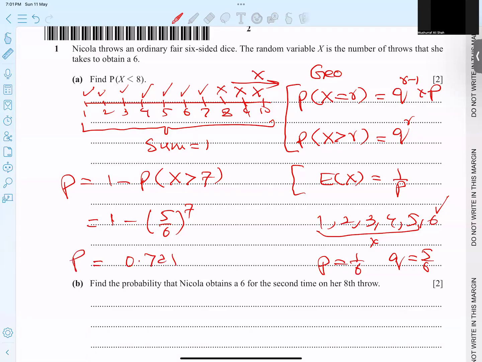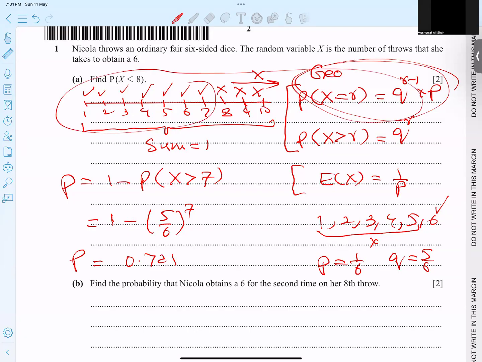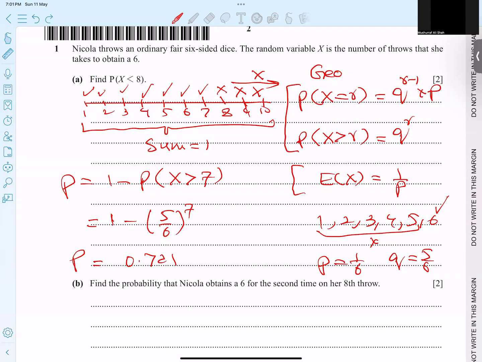So I taught you two techniques. One technique is the upper formula, used 7 times, but it's too lengthy. Our second technique, as a teacher I suggest this number line will help you a lot. It means these values I don't need, and 1 minus that. These values are called more than 7. That's it, and this is my answer.